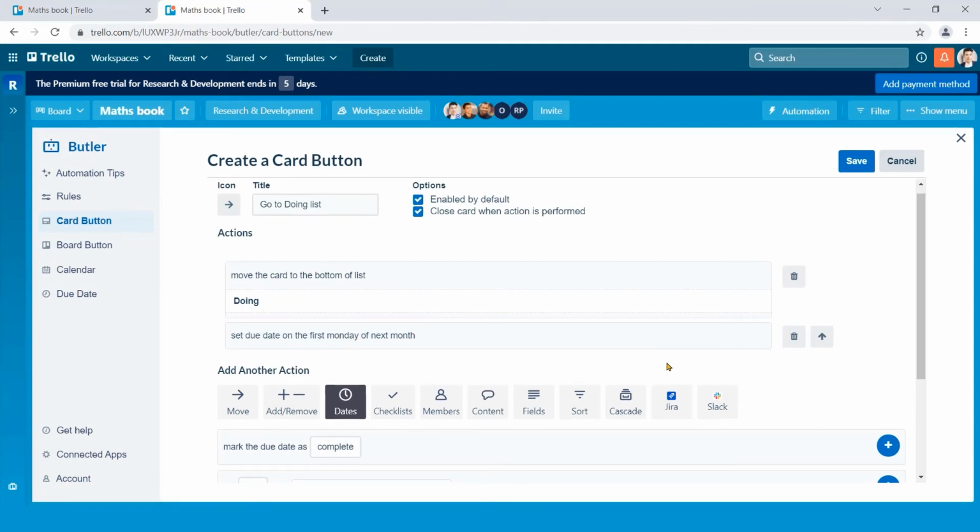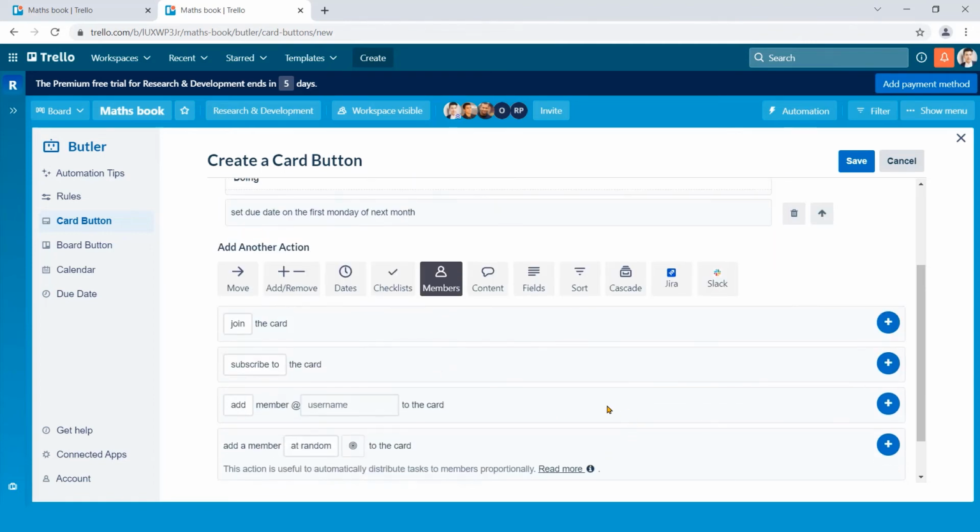Now let's go to the members option. Here I will add Oliver and Robert and remove everyone else. The process is same. Take a look.